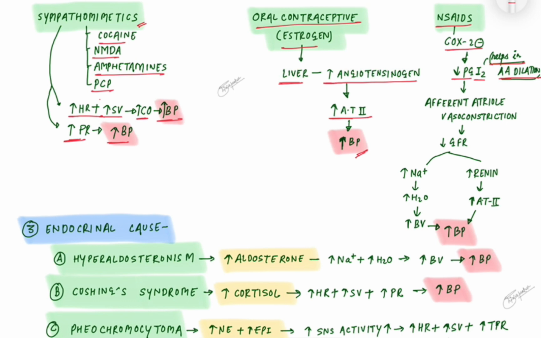If PGI2 is decreased, then afferent arteriolar vasoconstriction occurs, decreasing the blood flow to the kidney and decreasing GFR. Decreased GFR increases the production of renin, and renin increases the activity of angiotensin 2, causing high blood pressure. Decreased GFR also increases sodium retention, water reabsorption, and blood volume, causing high blood pressure.